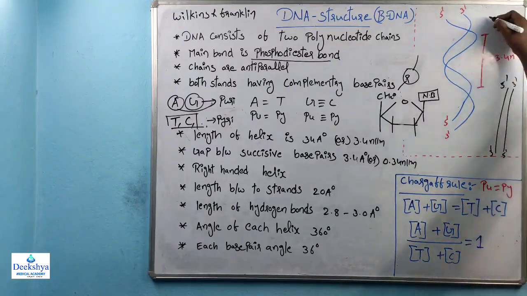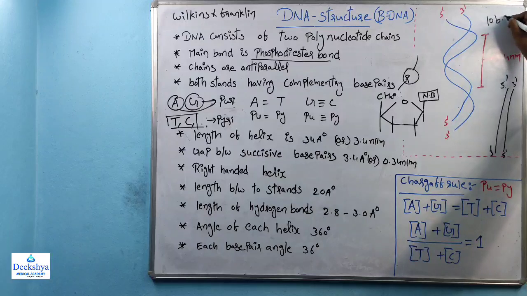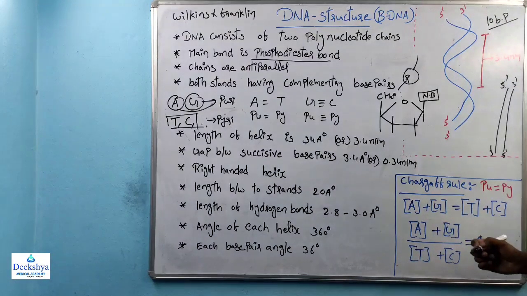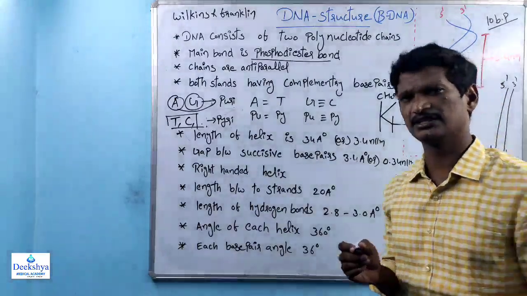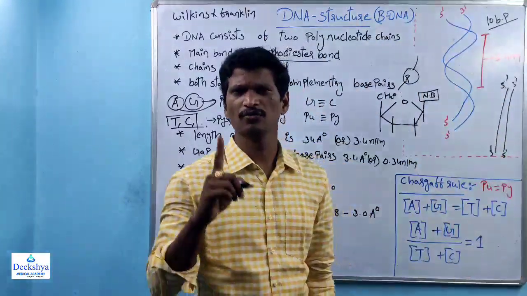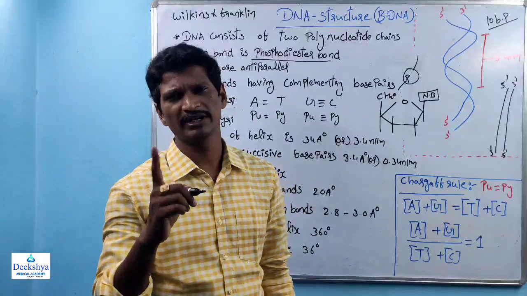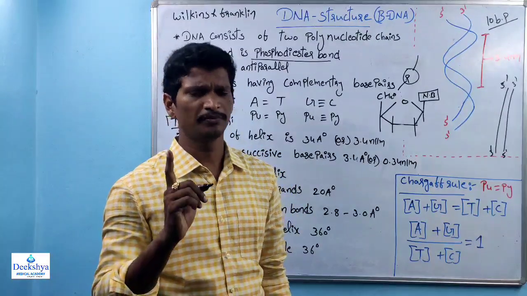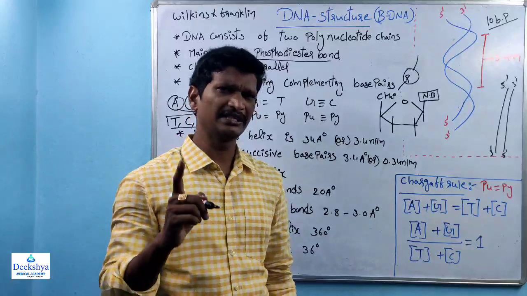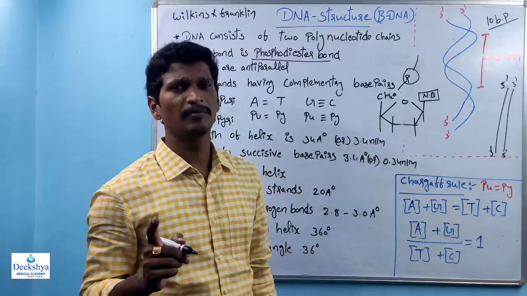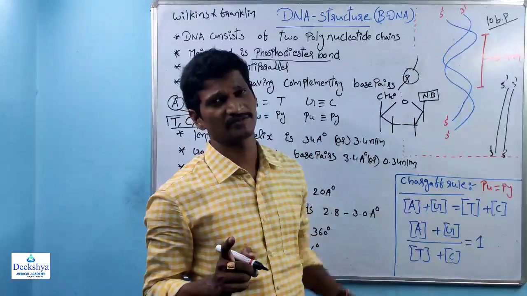And in B-DNA, each helix contains 10 base pairs. The helix is also called pitch. This is called one turn. This is also called one helix. This is also called one pitch. So each pitch or each helix contains 10 base pairs.